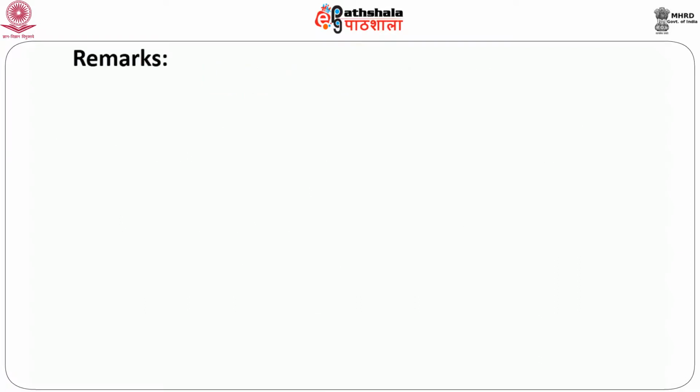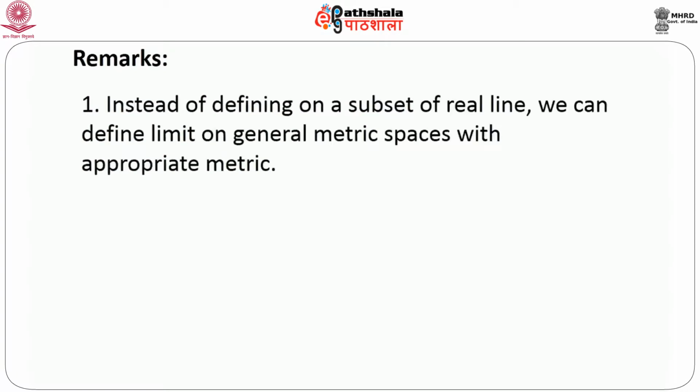Now let us consider a few facts as remarks. Instead of defining on a subset of the real line, we can always define the limit of a function on general metric spaces, of course with an appropriate metric. Here a metric is nothing but a kind of distance measure on those metric spaces in which we are interested, and using this appropriate metric, we can always define a limit of a function defined on these metric spaces.